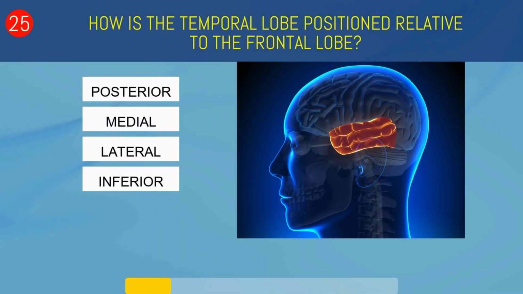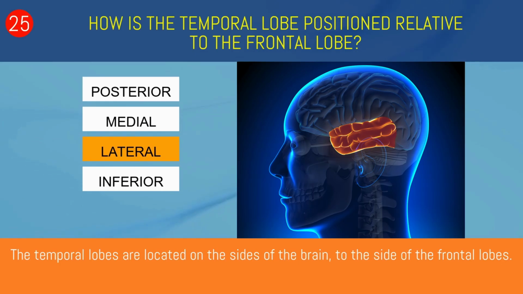How is the temporal lobe positioned relative to the frontal lobe? Posterior, medial, lateral, or inferior? Lateral. The temporal lobes are located on the sides of the brain, to the side of the frontal lobes.